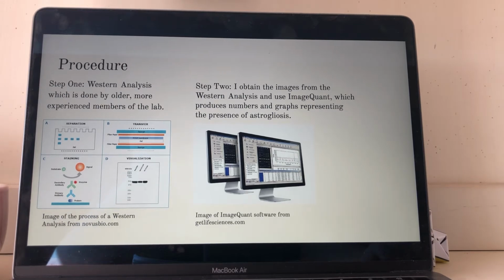In a Western analysis, proteins are separated out and then stained so we can visualize different parts of the brain tissue sample. The visualization is blots of each of the proteins on pieces of paper. For my project, I obtained the images from the Western analysis and used ImageQuant data processing site to produce numbers and graphs that represented the density and also the presence of astrogliosis.